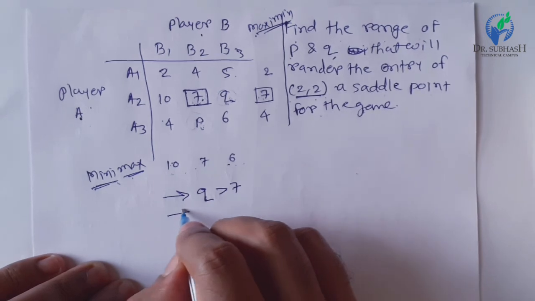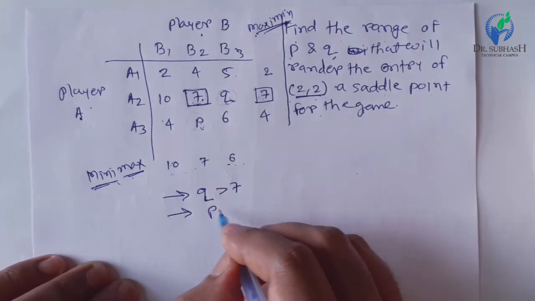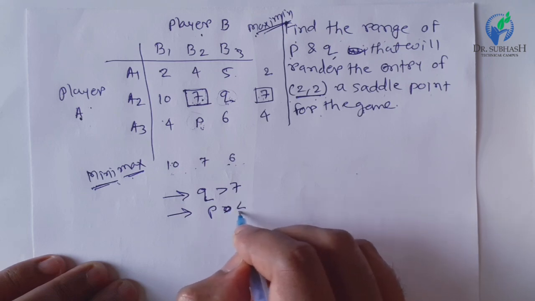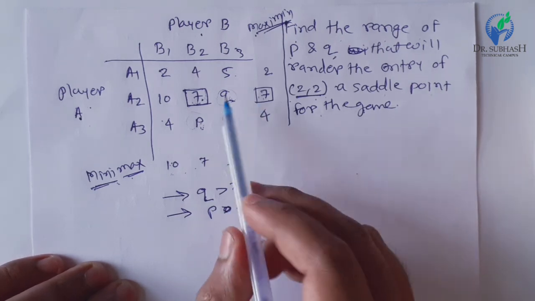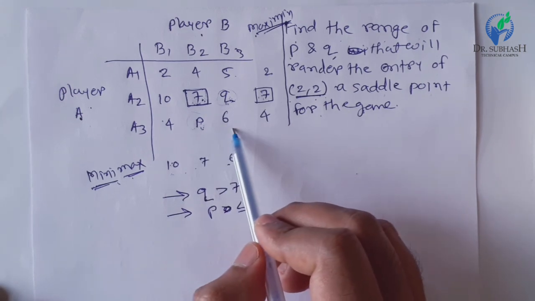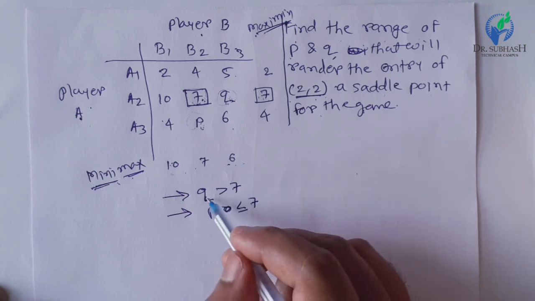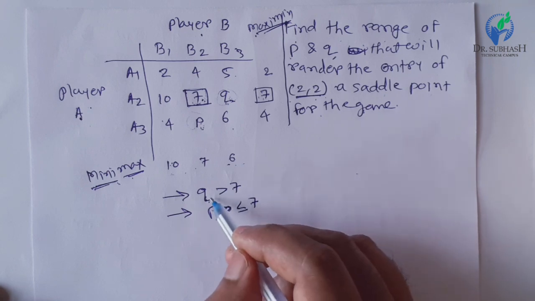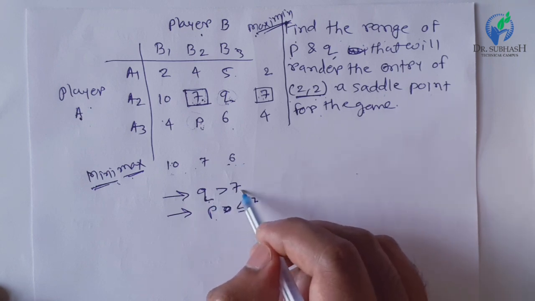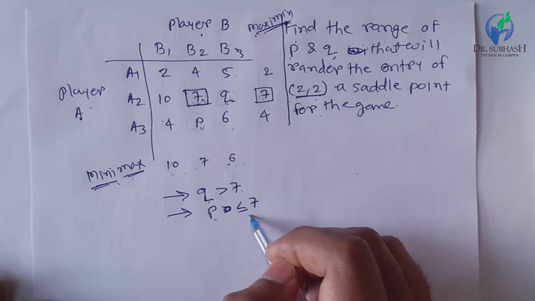So by this way we can calculate the range of Q and P. The Q must be greater than 7, and the value of P must be less than or equal to 7.